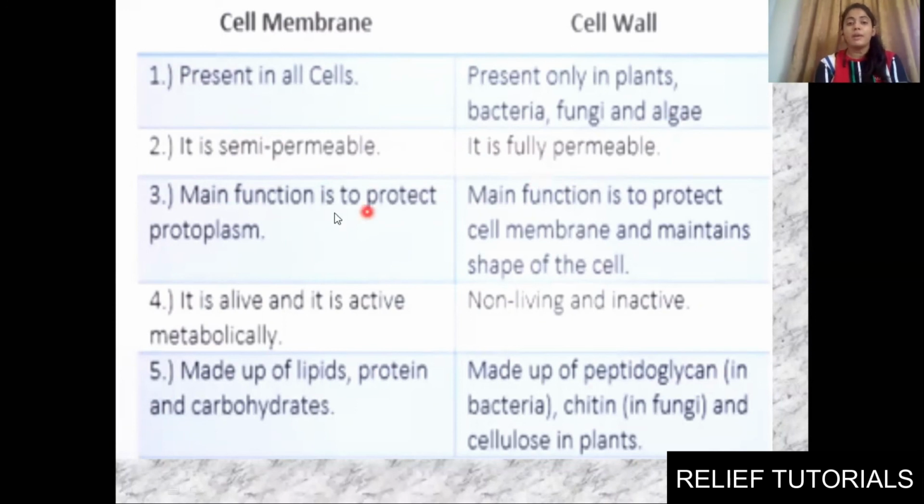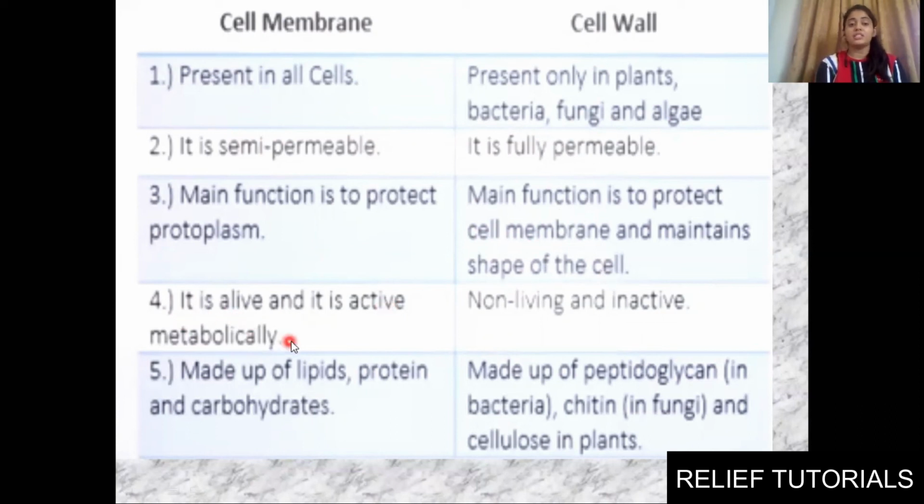The main function of the cell membrane is to protect the protoplasm, the inner content or the liquid which is present in the cell. And the function of the cell wall is to protect the cell membrane. This cell wall, because it is the outermost covering, will protect the cell membrane and will maintain the shape of the cell.